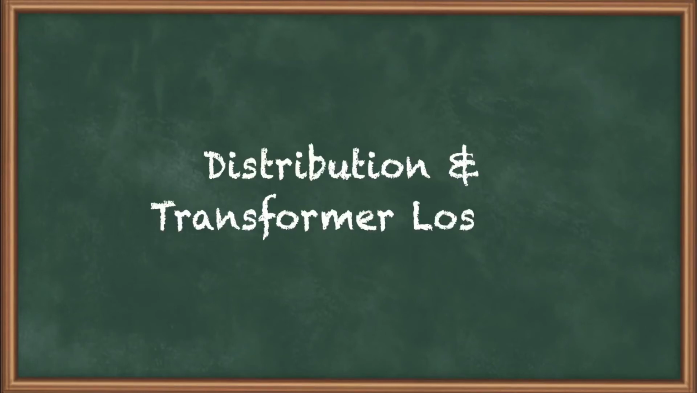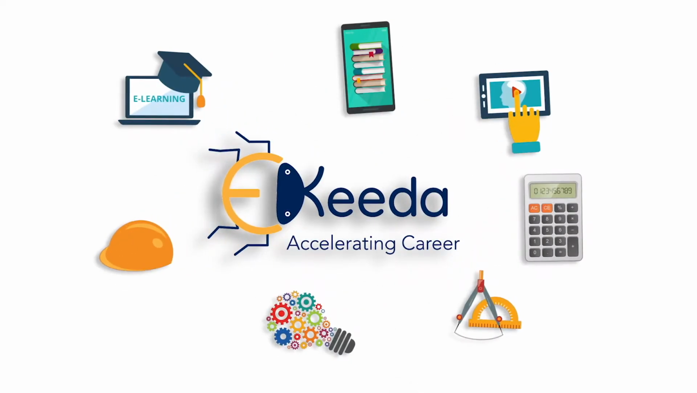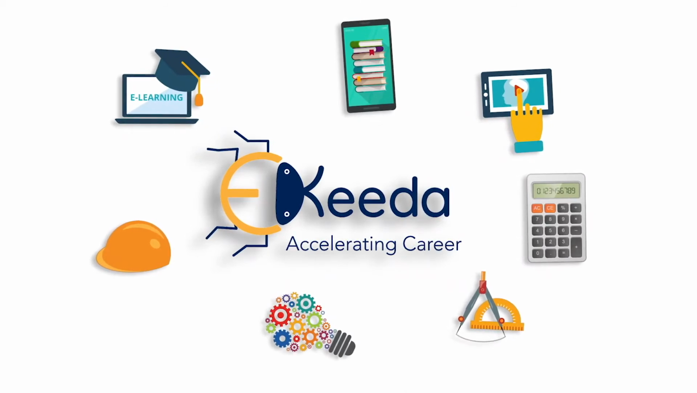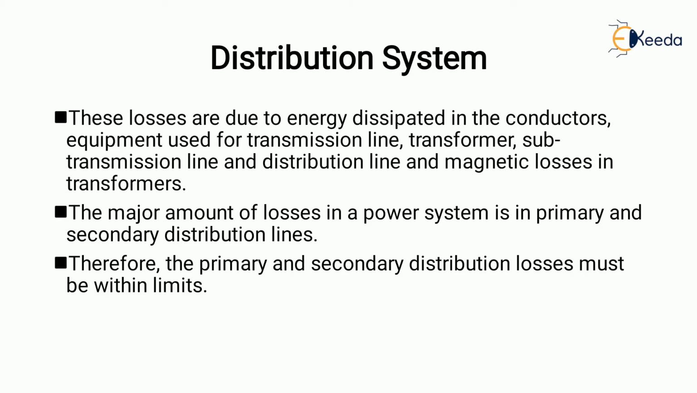Hello everyone, let's start with the next topic, which is distribution and transformer losses. So, distribution system. What do you mean by a distribution system? The part of the power system which distributes electrical power for local use is known as a distribution system. Now, let us see what the distribution system losses are.